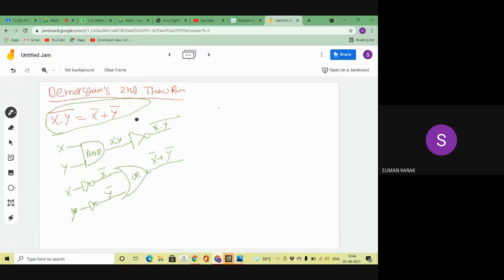Now I'm drawing the diagram. At first I have two inputs, x and y, in this AND gate. When I get the two inputs, my output is x into y. Into means the AND gate, we know. Now how can I convert this x into y to x into y bar? Obviously I'm using the NOT gate. Next, I have two inputs.